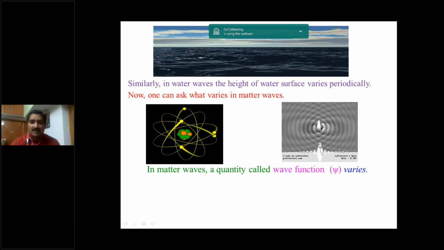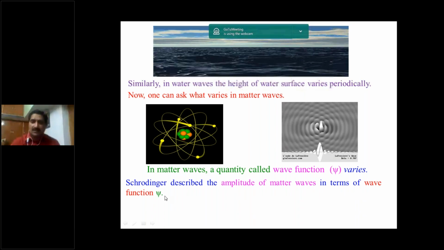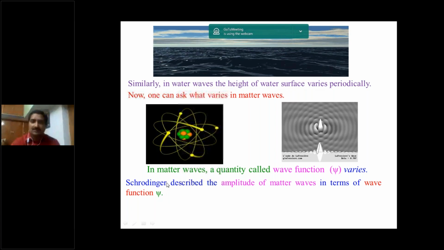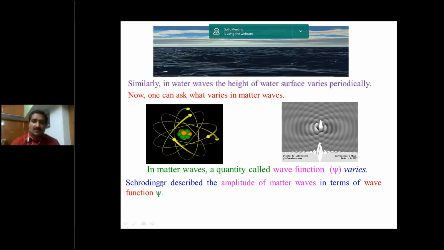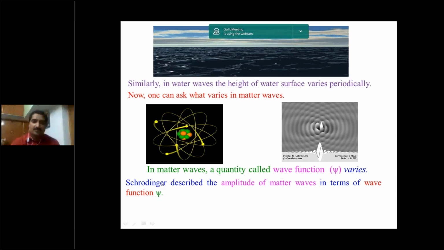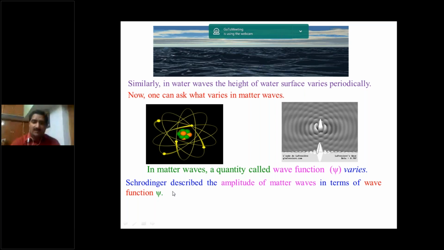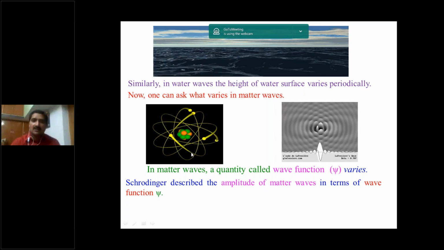So Schrodinger described the amplitude of matter waves in terms of wave function psi. Here Schrodinger is the name of the scientist. He gave the wave mechanics initially to explain the nature of the matter wave in matter. He suggested that the wave function psi gives the information about the behavior of the particle in the matter wave.